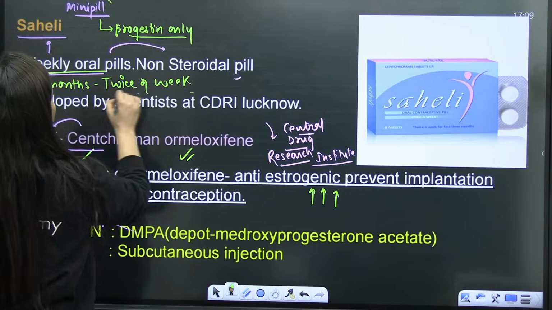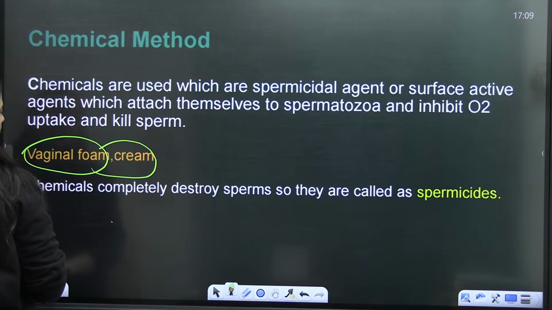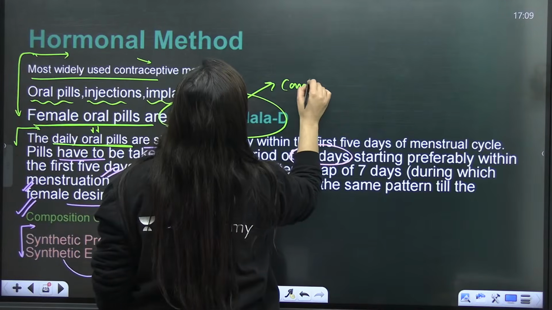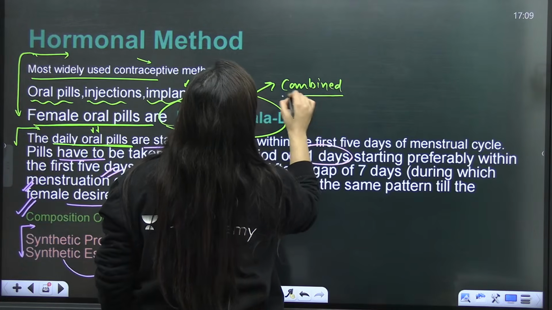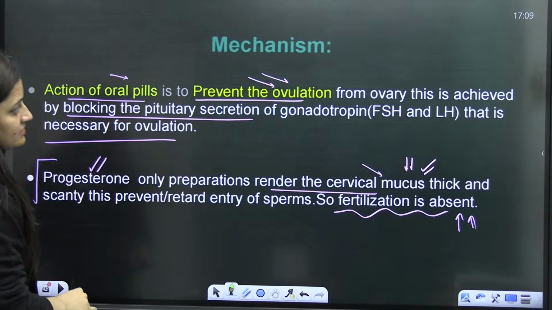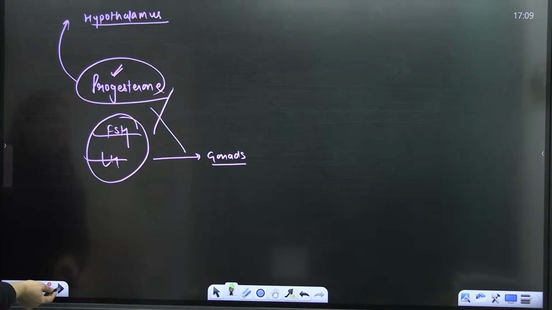Okay, so it is a mini pill having only one hormone, and this Mala D, Mala N, where are you going to put them? They are the combined pills having estrogen and progesterone both. That's it. Understood?